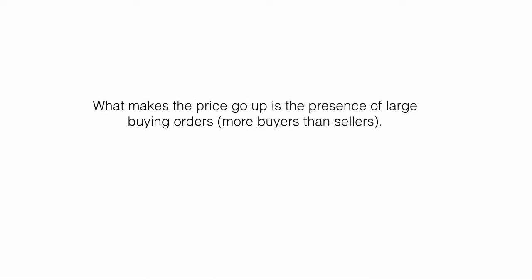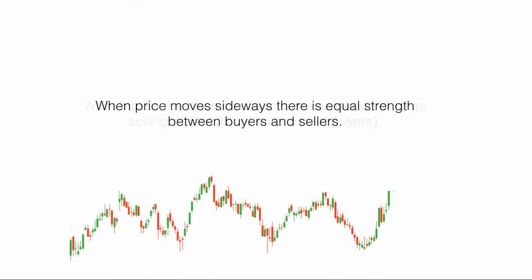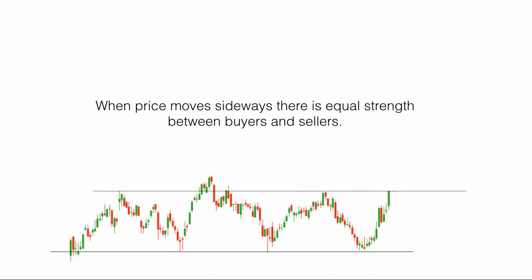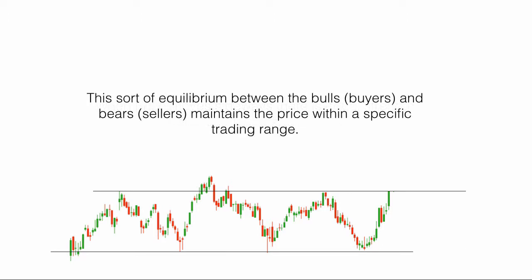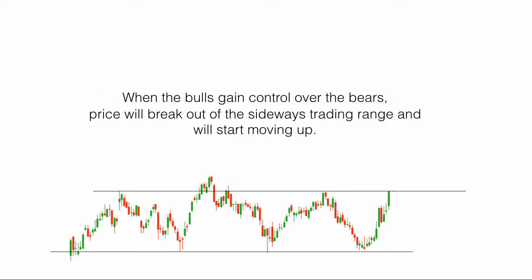What makes the price go up is the presence of large buying orders, more buyers than sellers. What makes the price go down is the presence of large selling orders, more sellers than buyers. When price moves sideways, there is equal strength between buyers and sellers. This sort of equilibrium between the bulls, the buyers, and the bears, the sellers, maintains the price within a specific trading range. When the bulls gain control over the bears, price will break out of the sideways trading range and will start moving up.